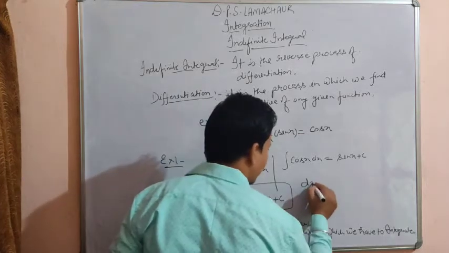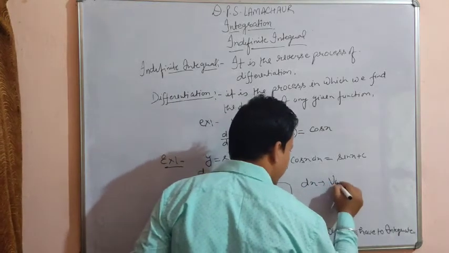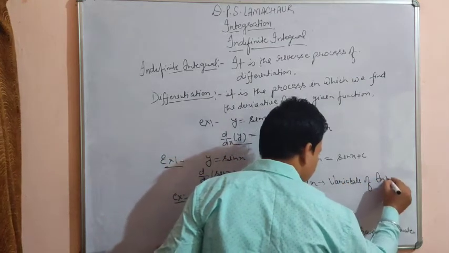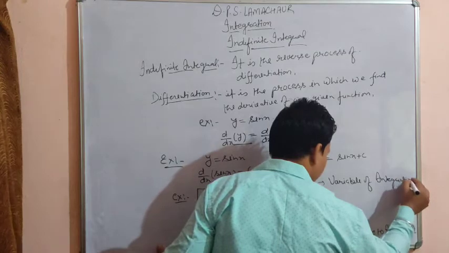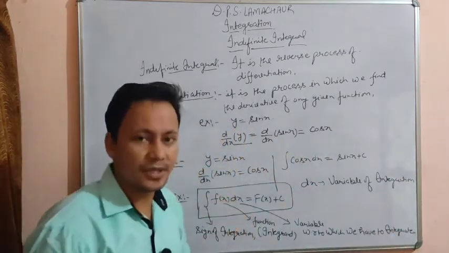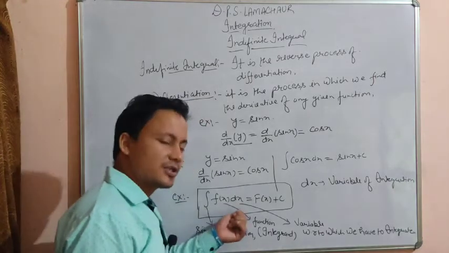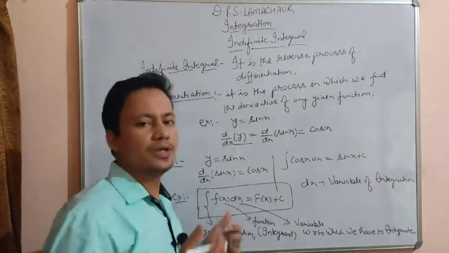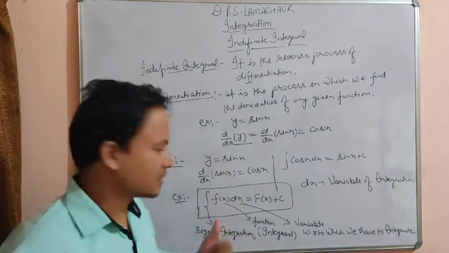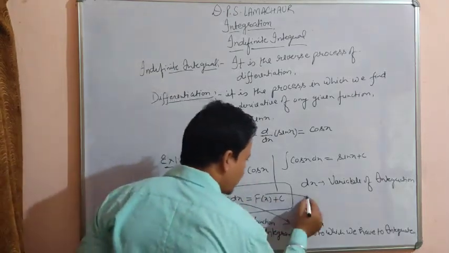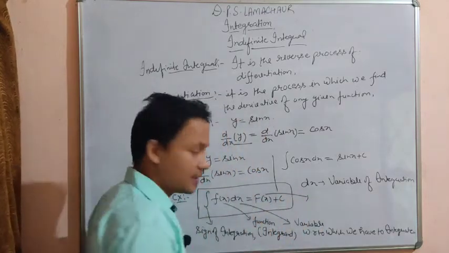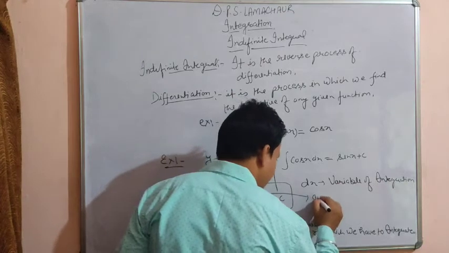What is dx? dx is the variable of integration. Okay, what is dx, beta? dx is the variable of integration. Either you can say it is the variable with respect to which we have to integrate the given function. Okay, and what is F(x)? F(x) is what you get after integration, so it is called the antiderivative.